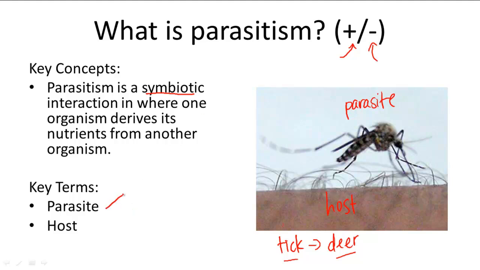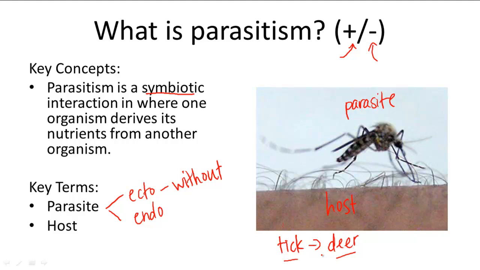There are two different types of parasites, ecto and endoparasites, one that lives within and the other that lives without. So you can tell from the prefixes which one is which. Ecto means without. So ectoparasites live on the surface of the skin. So for example, the mosquito or the tick, they are both ectoparasites.